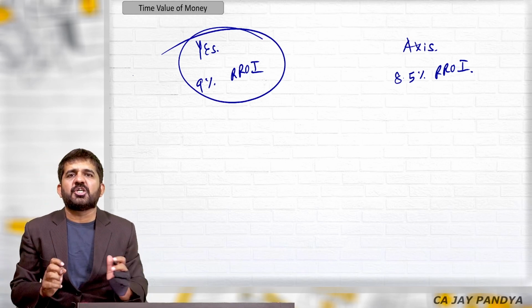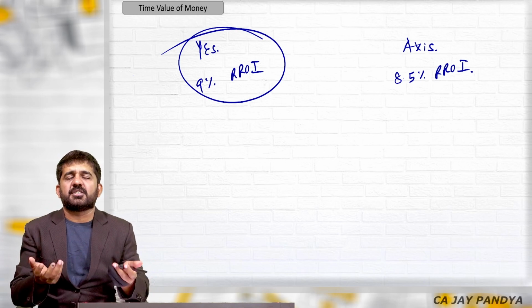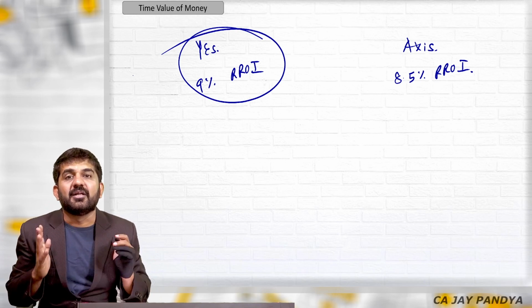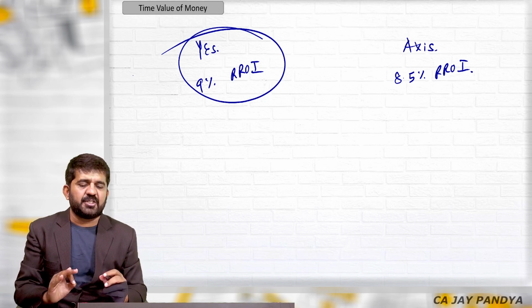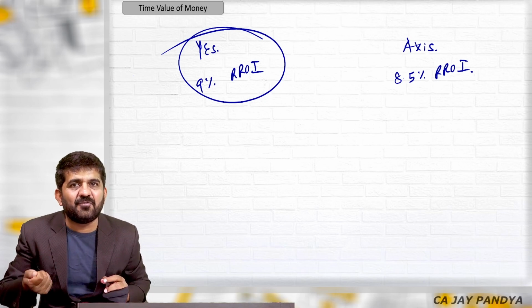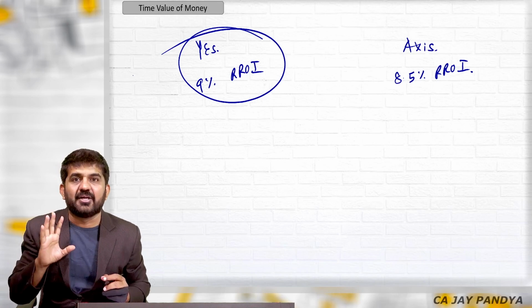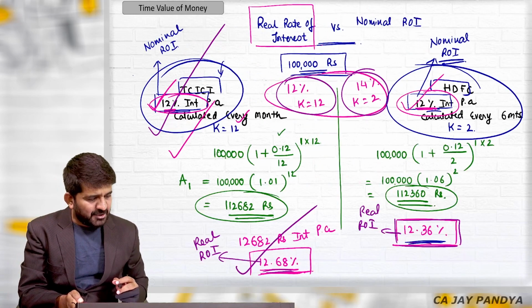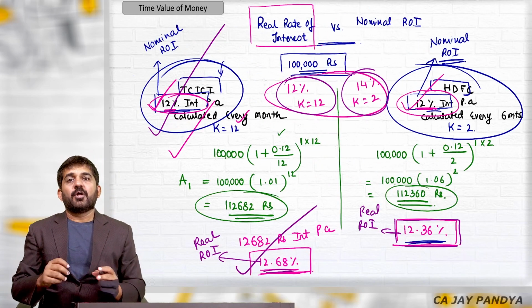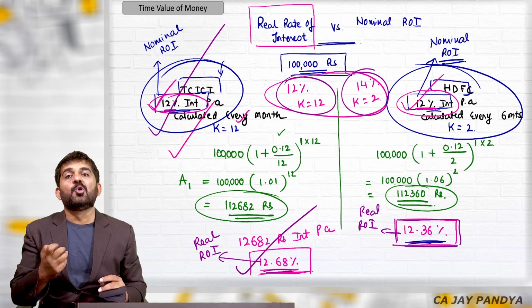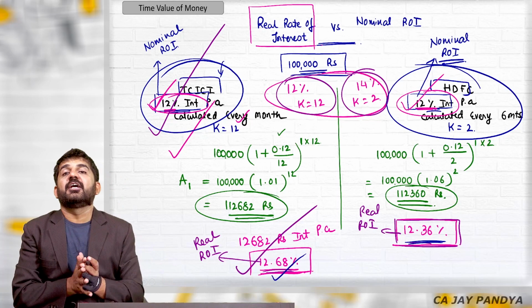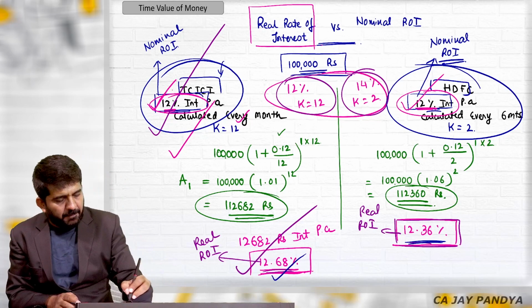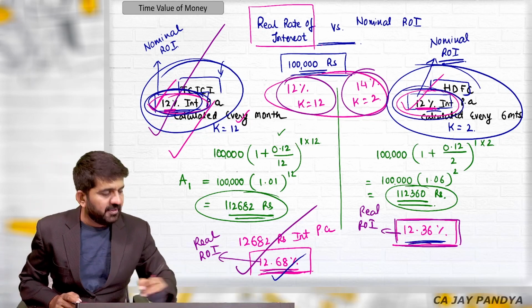Now the comparison is not between nominal rate of interest, the comparison is between the real rate of interest. You should absolutely understand the difference between real rate of interest and nominal rate of interest. And as per RBI rules, for any fixed deposit rate, for any loan rate, bank cannot publish its real rate of interest. It should publish its nominal rate of interest.